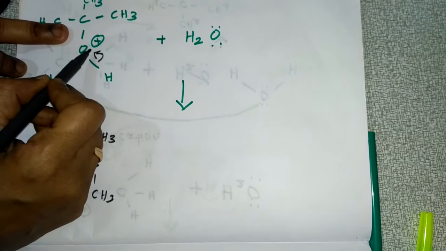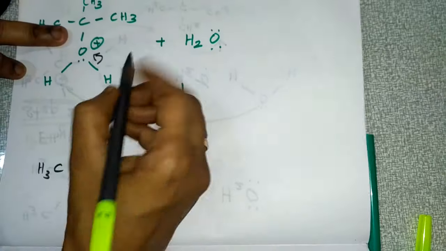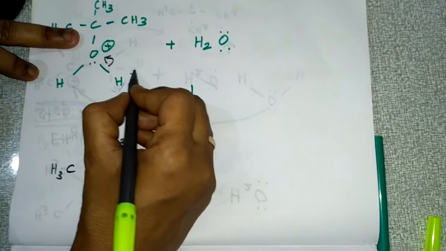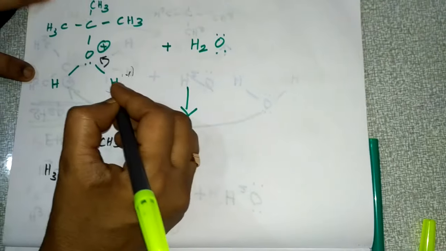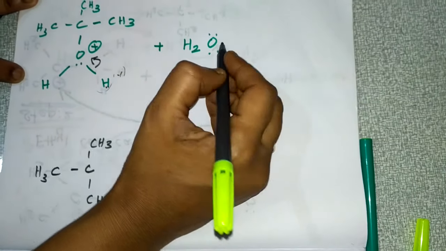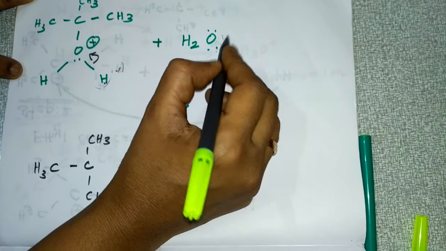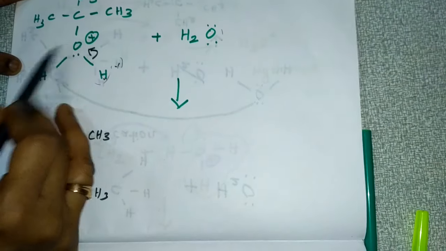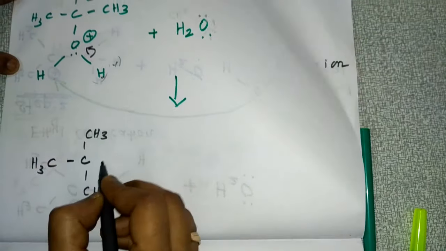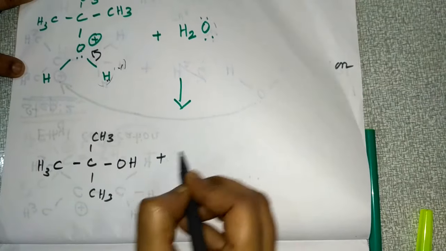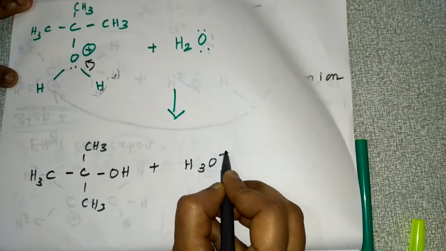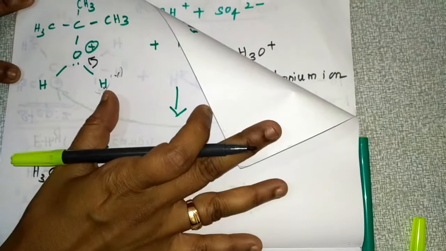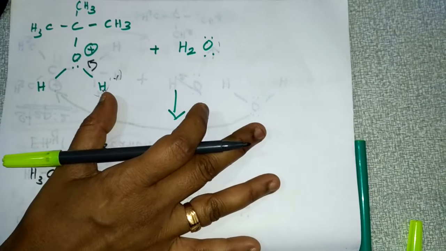So after taking those electrons towards itself, this will become positively charged. Okay, so this positively charged one again will combine with the lone pair of electrons of oxygen and form a hydronium ion. And here what will be the remaining? OH. So that OH I am writing here, along with the hydronium ion formation. So this is what step 3.